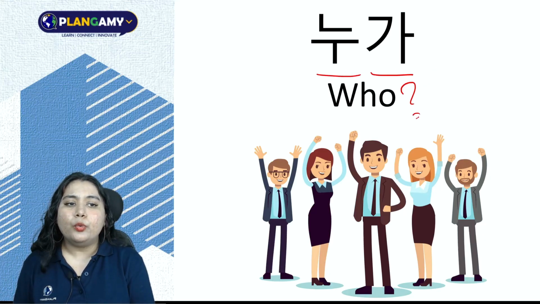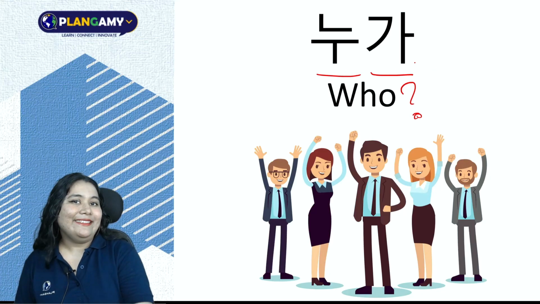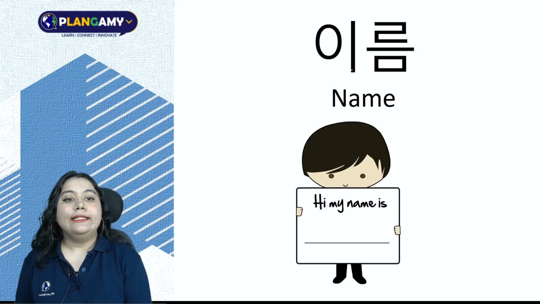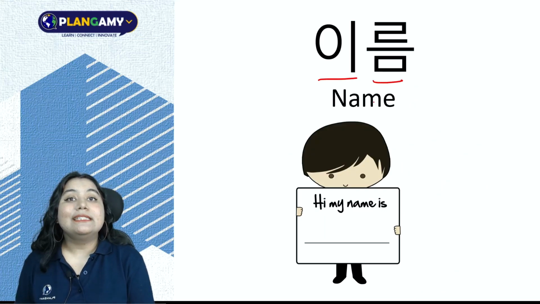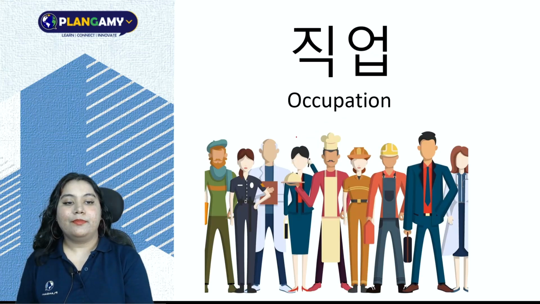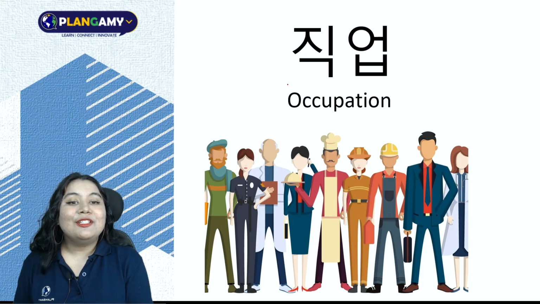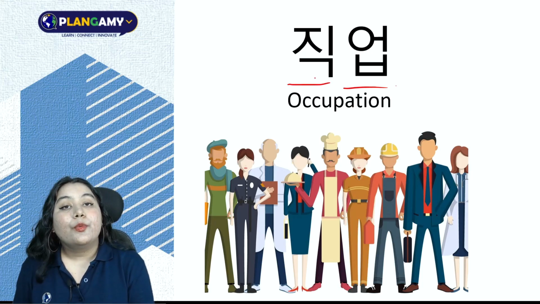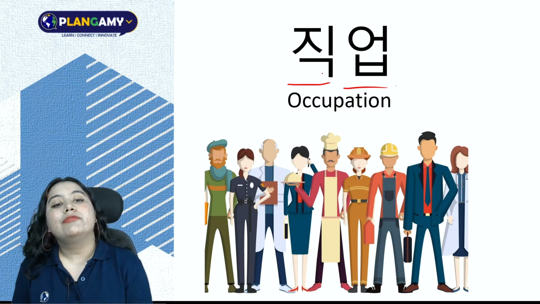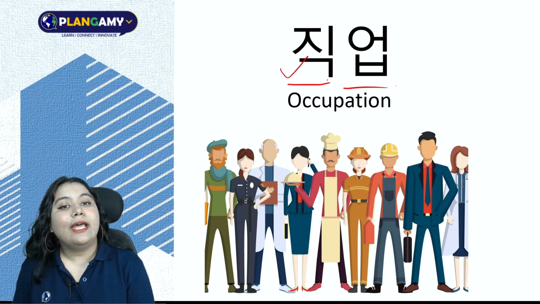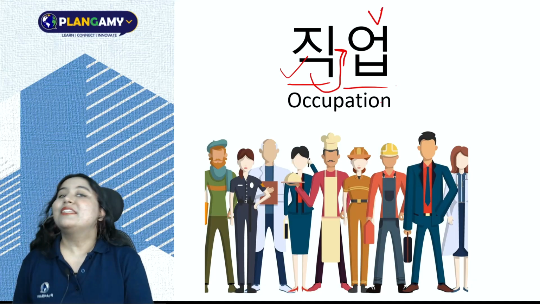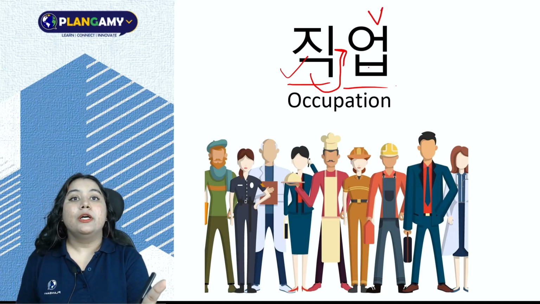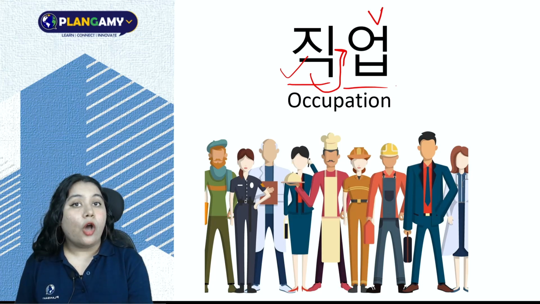Okay. Next, we go to 누가. 누가 is who. Who did it? 누가 did it. Next, 이름. 이름 is name. What is your 이름? What is your name? Now we'll learn about 직업. 직업 is occupation. Now notice that we have g as a final consonant, therefore shift, because followed by a vowel, batchim shift rule. So jigob, not jigob, occupation.